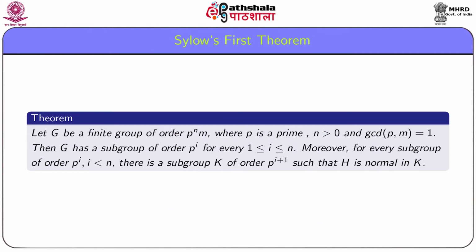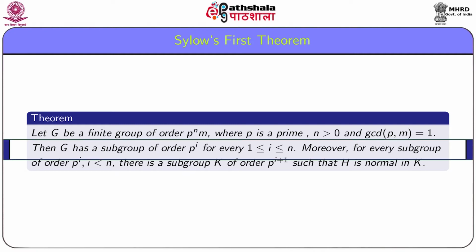Now we are ready to prove the Sylow first theorem. Let G be a finite group of order p to the power n m, where p is a prime, n is greater than 0, and GCD of p and m is equal to 1.